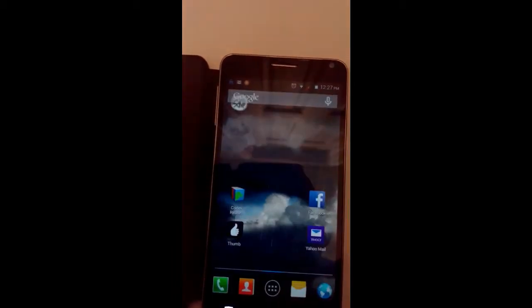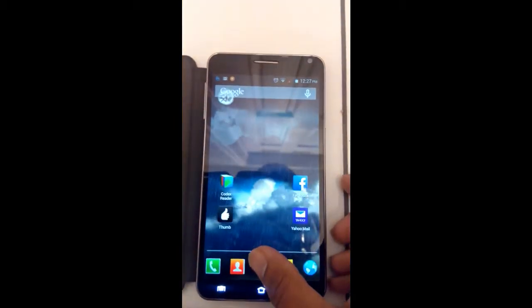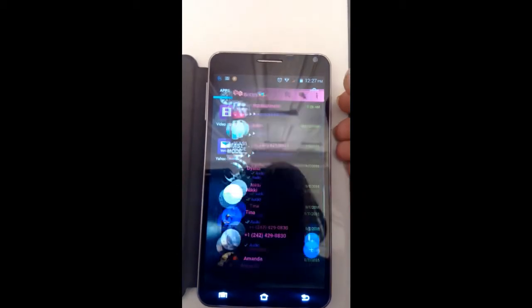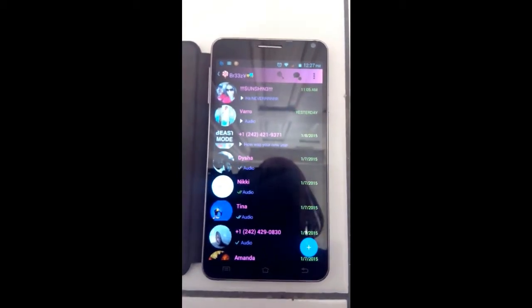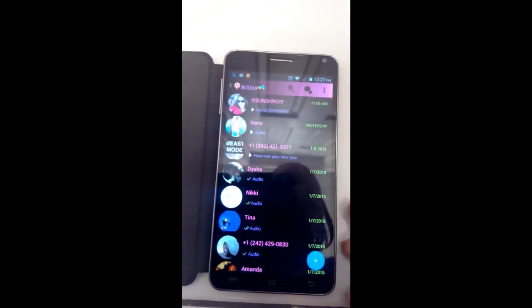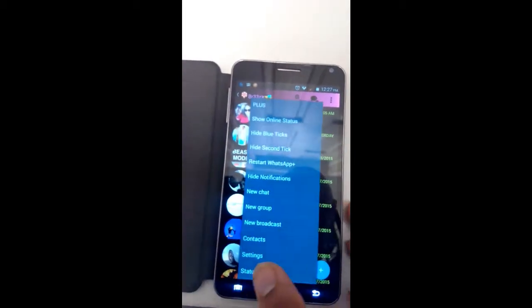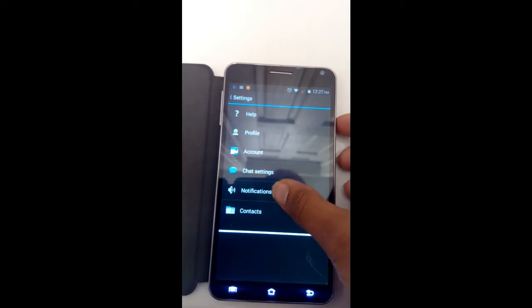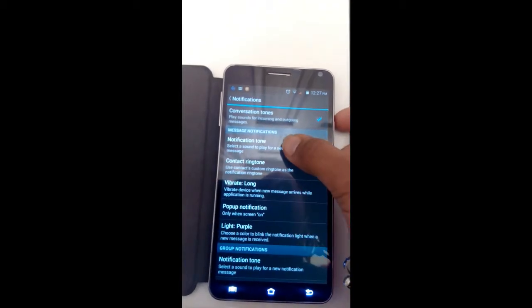So when it comes up, let's find WhatsApp now. WhatsApp. Okay, now let's go to the settings area. Let's go to notifications. Notification tone.